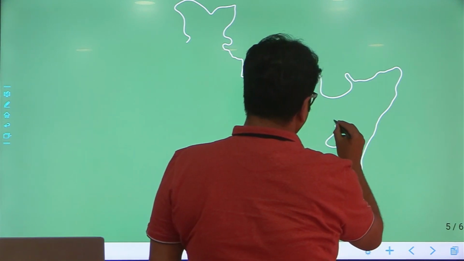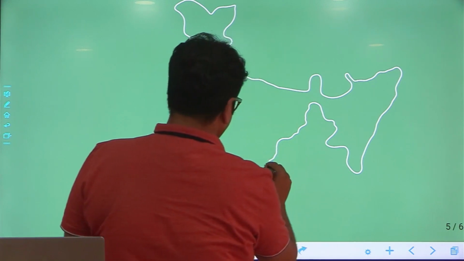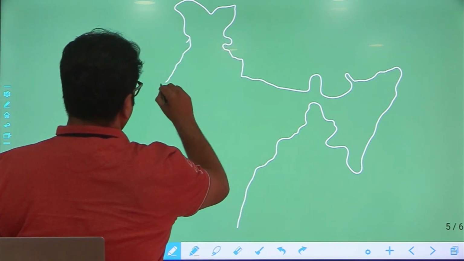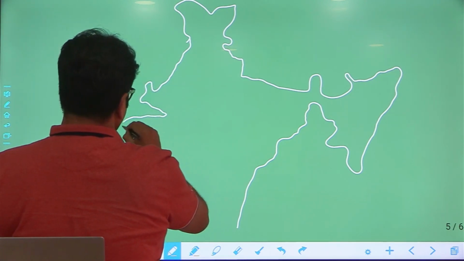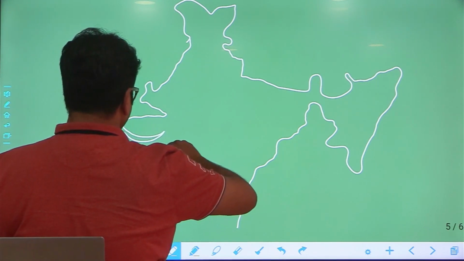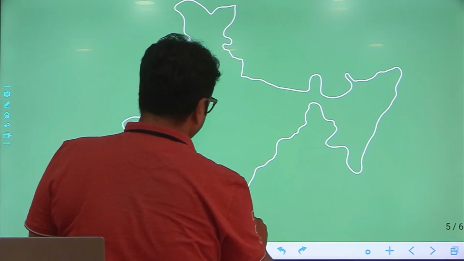Not only this, you are also having some mountain ranges, and those mountain ranges act as water divide for India.